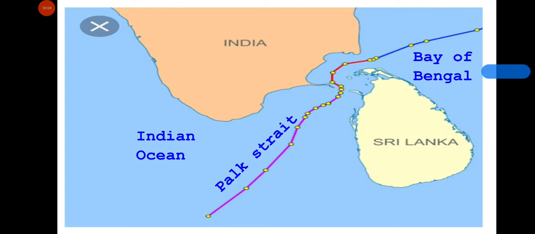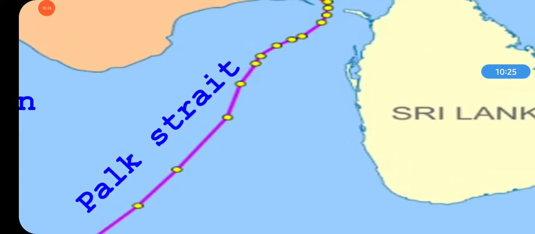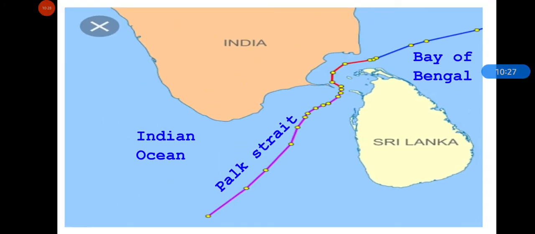So there is a strait between the Bay of Bengal and the Indian Ocean. This thin ribbon of water is called a strait. And Palk Strait separates the Bay of Bengal and the Indian Ocean, and you can see it near Sri Lanka.